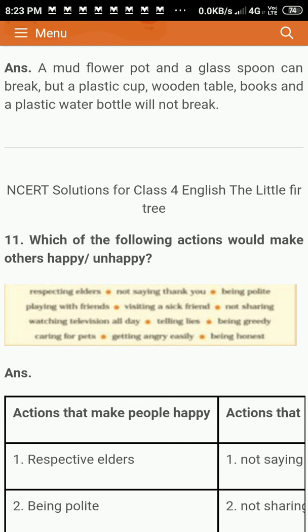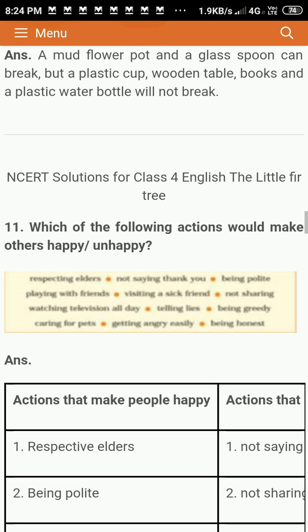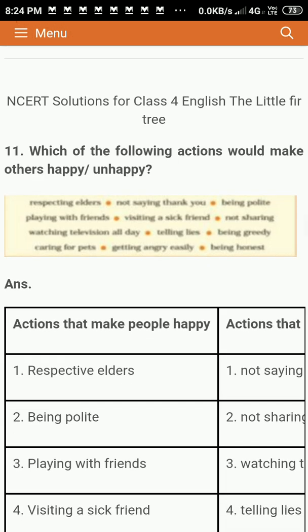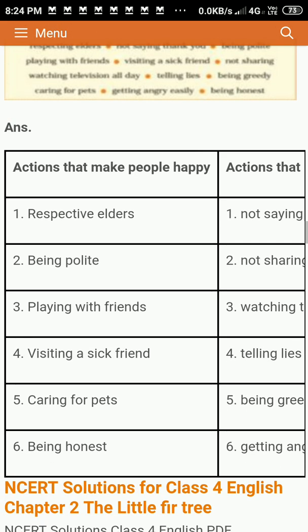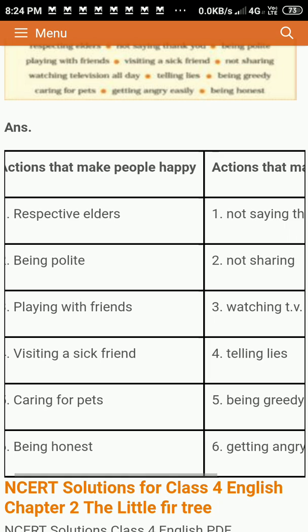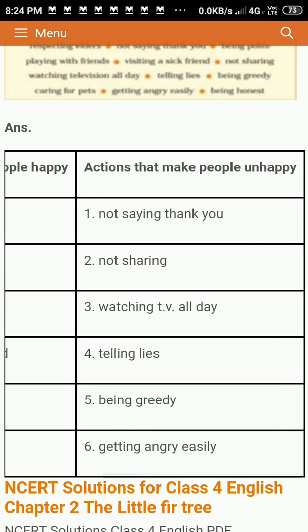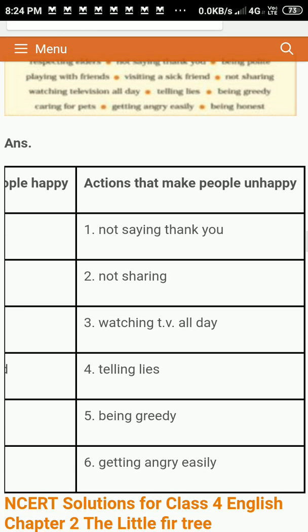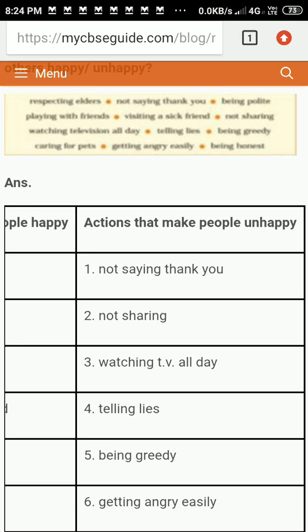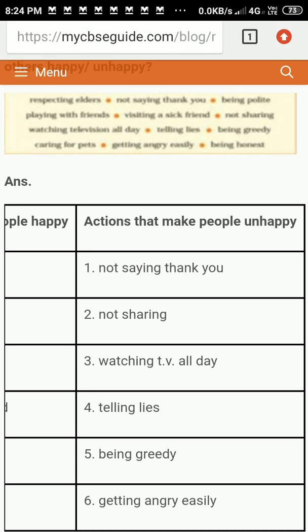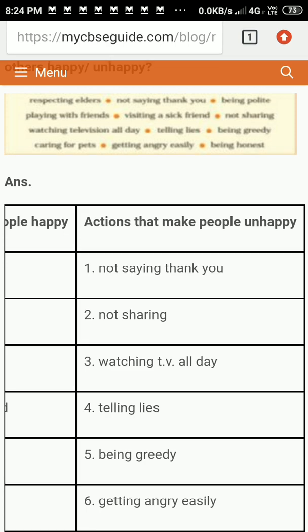So you have to write in one column the actions that make people happy, and in the other column the actions that make people unhappy. So I'm giving the answer: respecting elders, being polite, playing with friends, visiting a sick friend, caring for pets, being honest. Then actions that make people unhappy: not saying thank you, not sharing, watching TV all day, telling lies, being greedy, getting angry easily. Okay, so that's about this chapter.